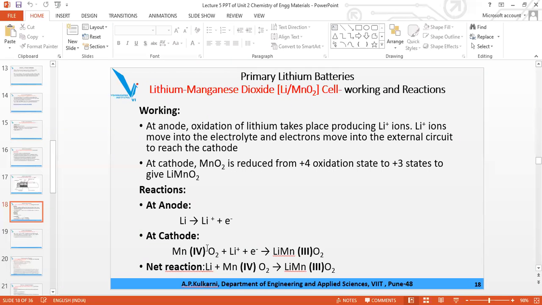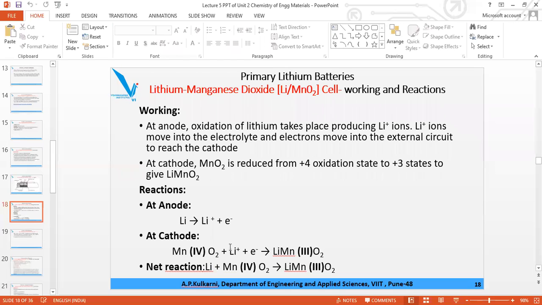So here it doesn't undergo the normal reduction. That is, it will not accept only the electron coming from the anode, but the lithium ion gets incorporated in the lattice of MnO2. MnO2 has a crystalline lattice structure in which the Li plus ion also gets incorporated, and the oxidation state 4 gets reduced to 3 in the product.